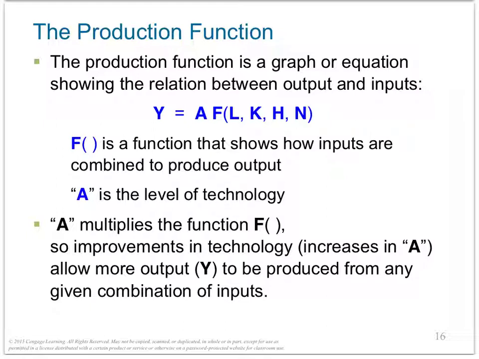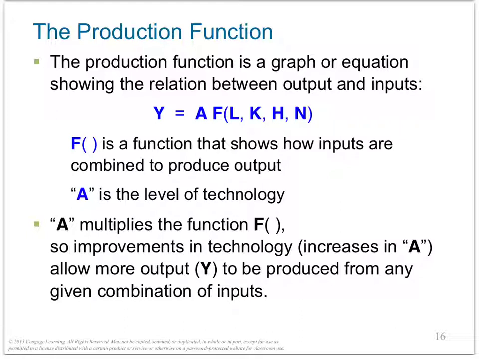Let's write all four determinants together into one function. The production function is a graph or equation showing the relation between output and inputs. As we know, what are the inputs for production? Labor, capital, which is physical capital, tools, equipment, human capital, the skills and training of the worker so that he can use the tools for production, and the natural resources.